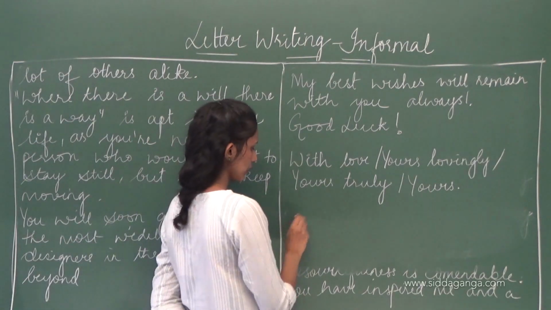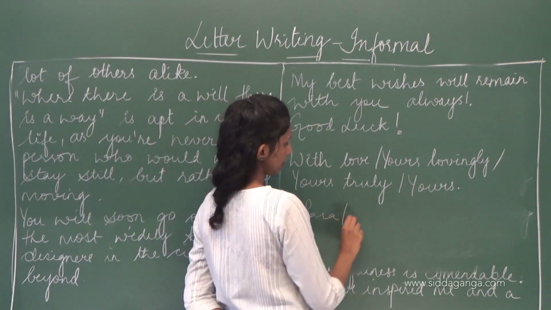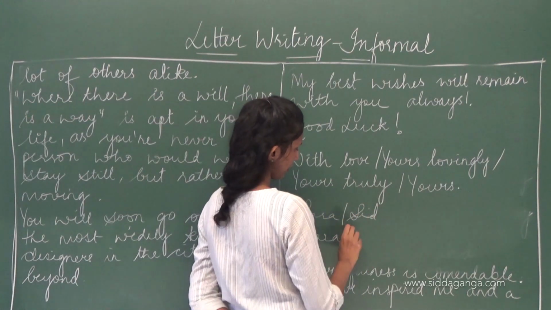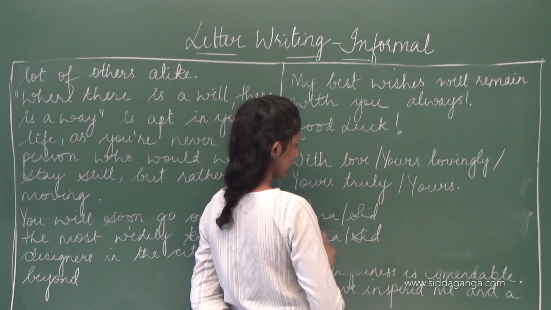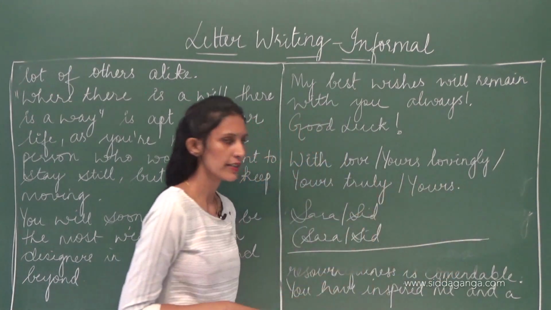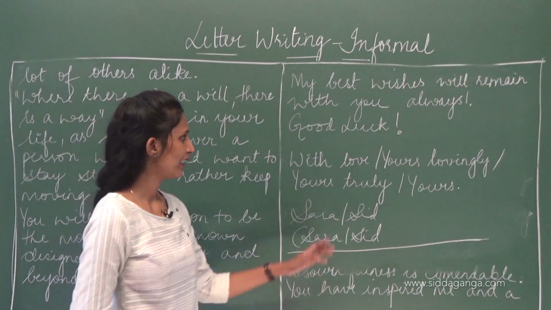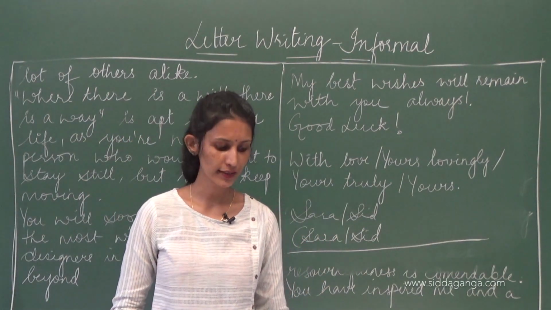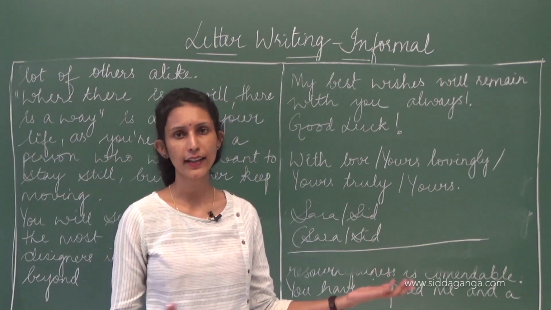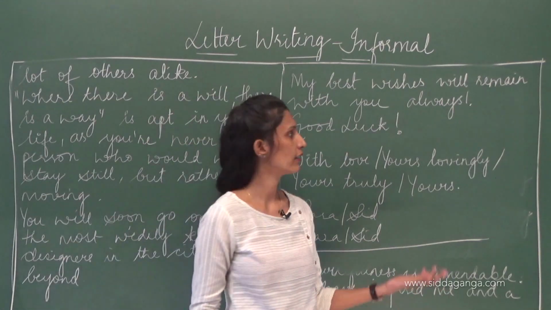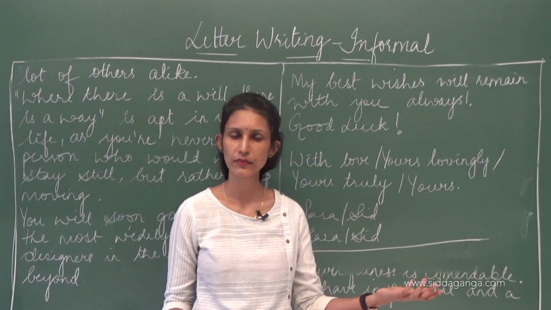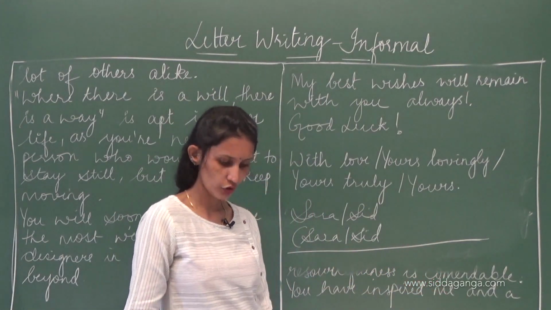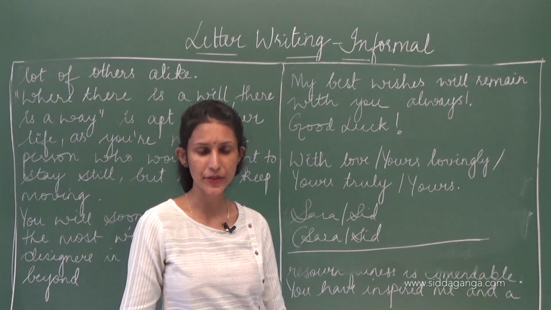Who is that? Sarah or Sid. Then write their names. So this is how we wind up our informal letter. So it's easy. What is the difference over here? Thank you and that formality is not there, and receiver's address is not there. So no formality in writing it absolutely.